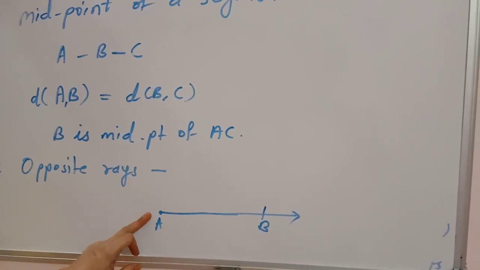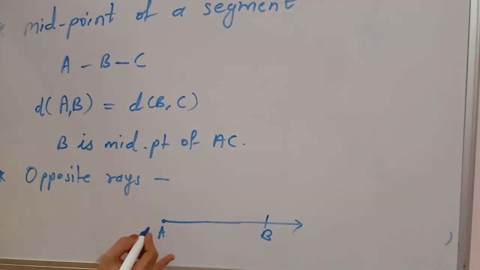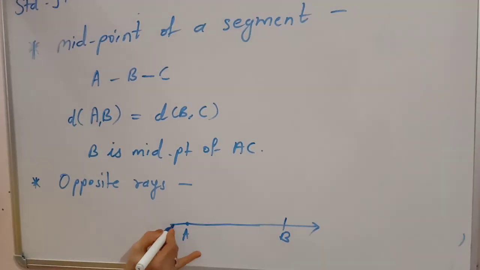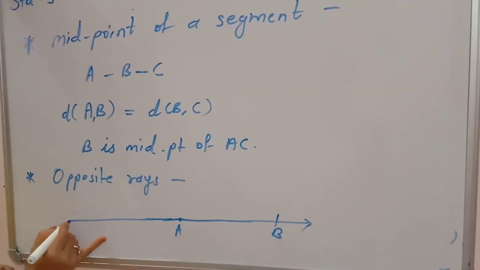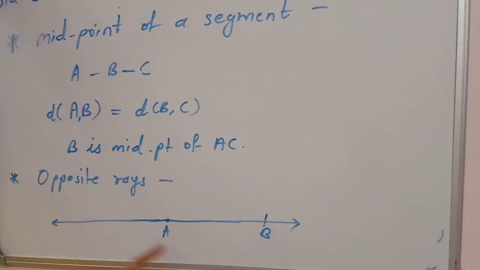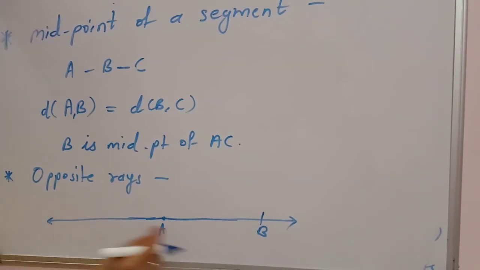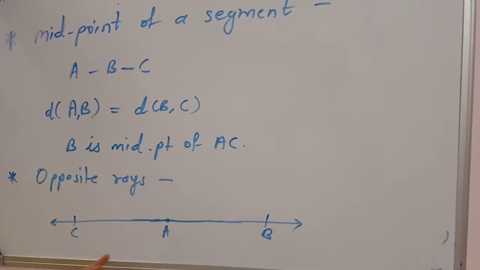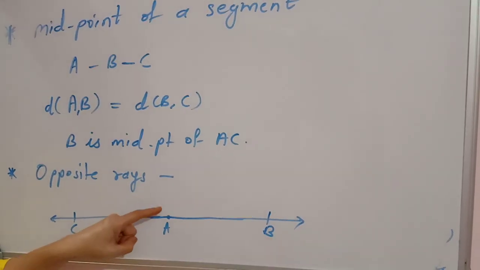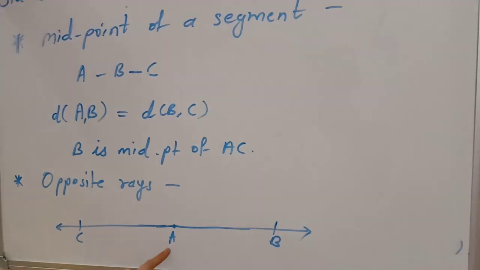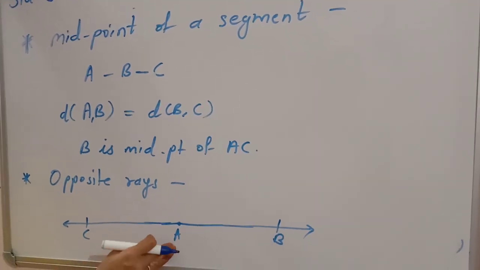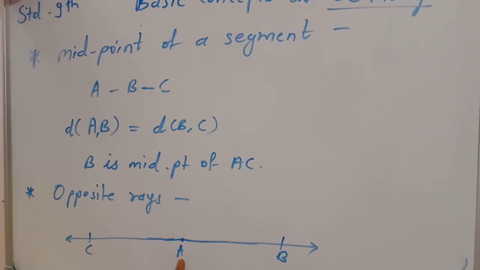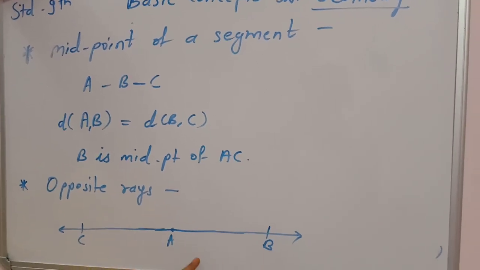Taking the same starting point, draw another ray in exactly the opposite direction, but lying on the same line. Now if I take point C here, then it can be line BC, it can be line AB. But considering this point A, this is ray AB and this is ray AC. Then these two rays are known as opposite rays.